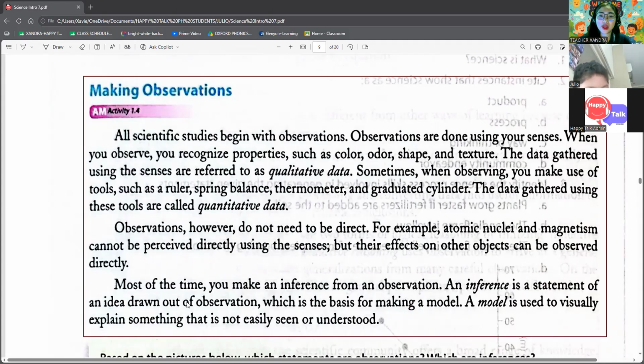Okay, continue. There are two types of data you can gather from observations. The first that you've mentioned is quantitative data. That's information you measure using tools like rulers, thermometers, balances, or graduated cylinders. What is the other one, Julio?